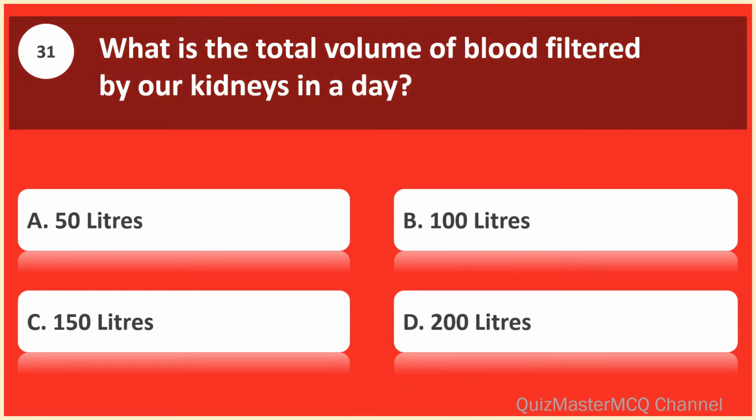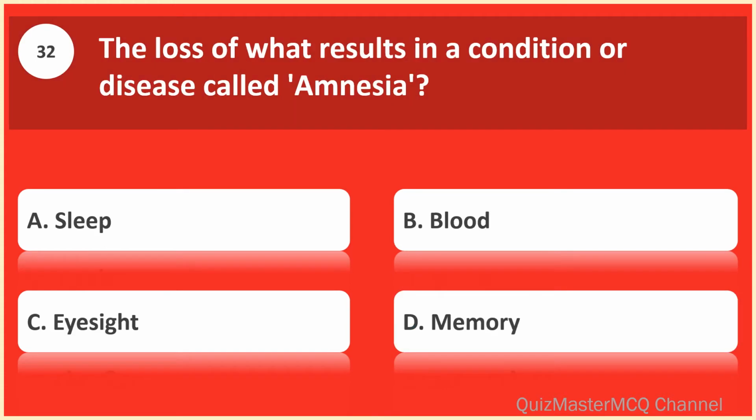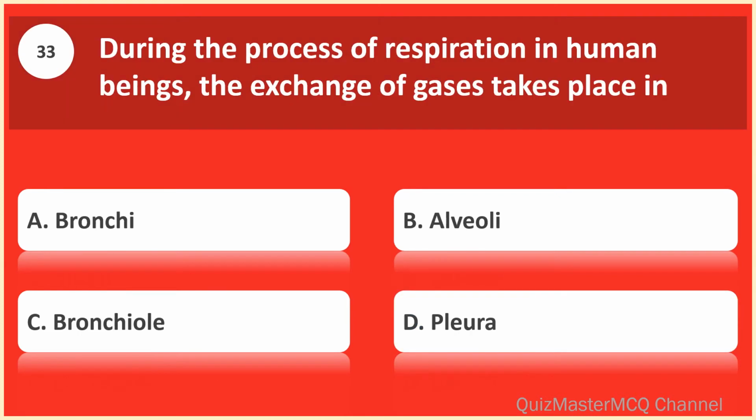What is the total volume of blood filtered by our kidneys in a day? 200 liters. The loss of what results in a condition or disease called amnesia? Memory. During the process of respiration in human beings, the exchange of gases takes place in alveoli.